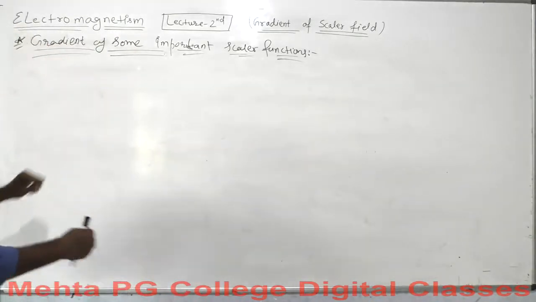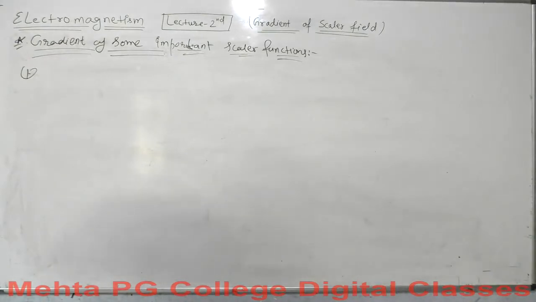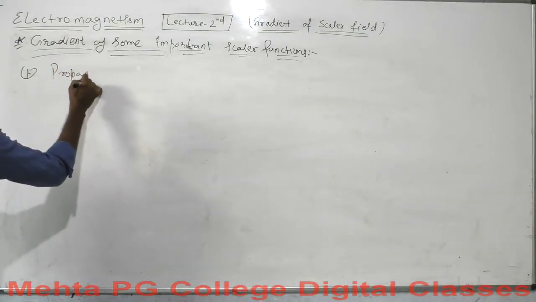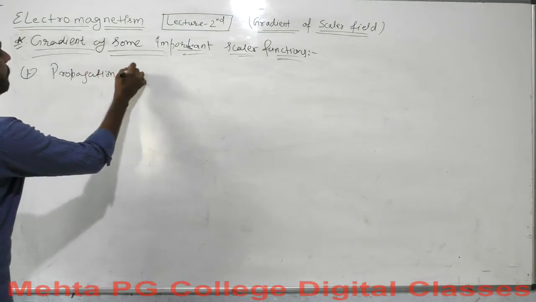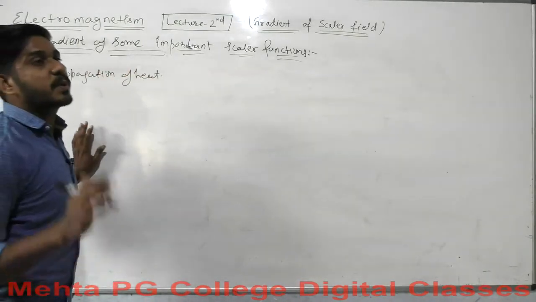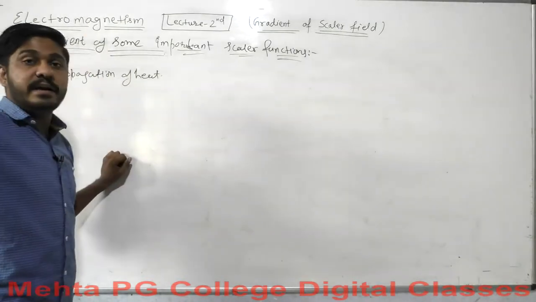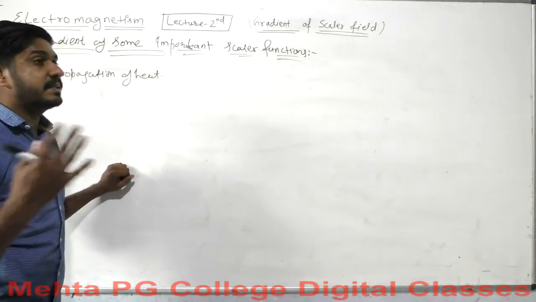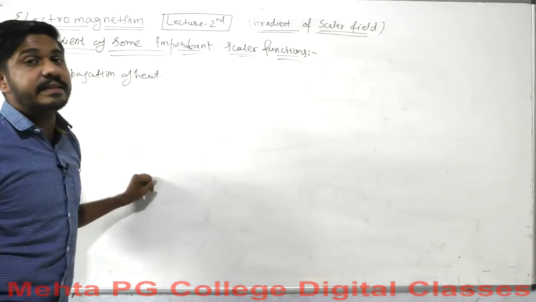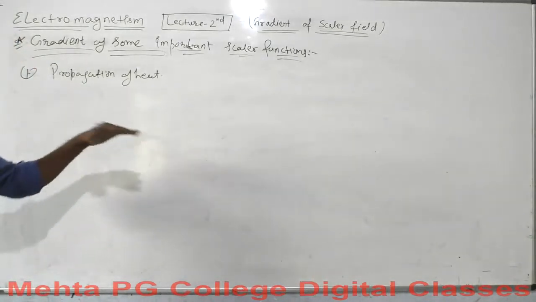Okay, so I am explaining the gradient of a scalar function. First of all, we must talk about the propagation of heat. This is our first example. When the heat source is present, the end which is near to the heat source will be more hot, and the end which is far away is slightly colder than the end which is near to the source.